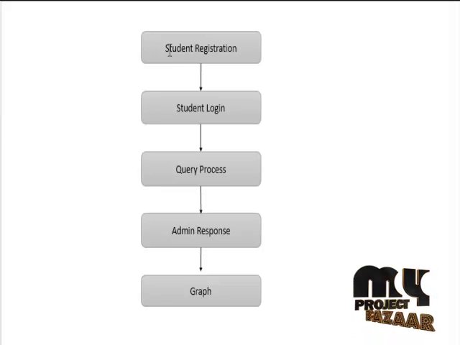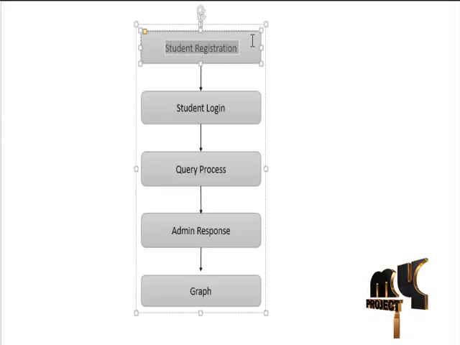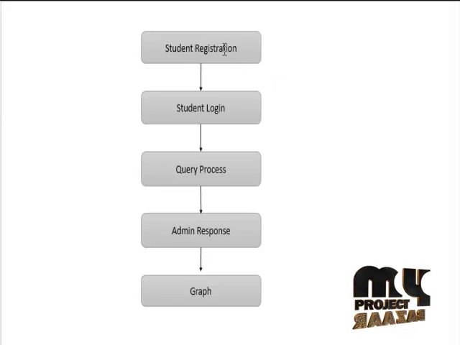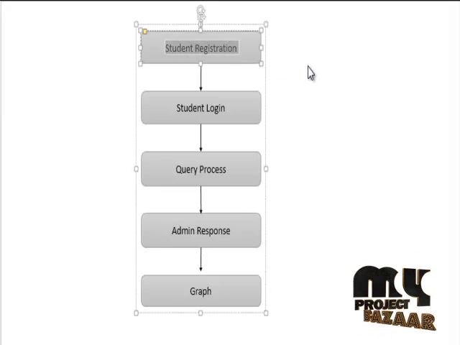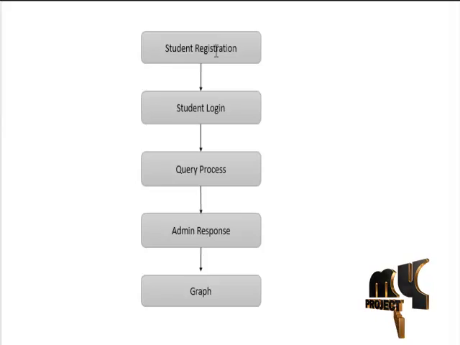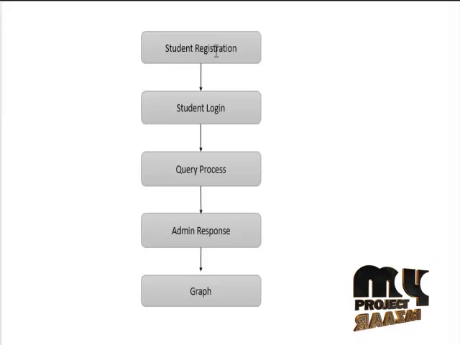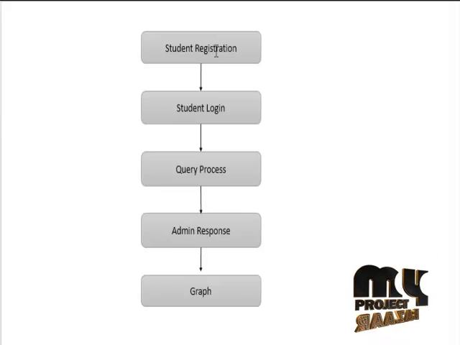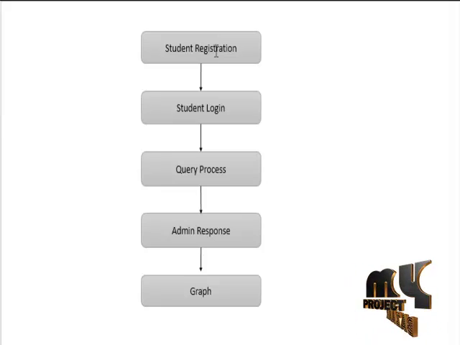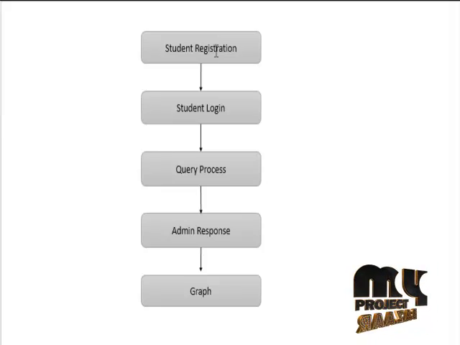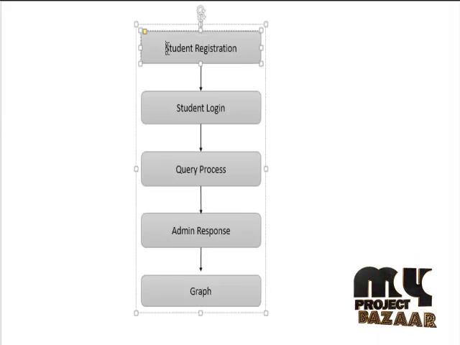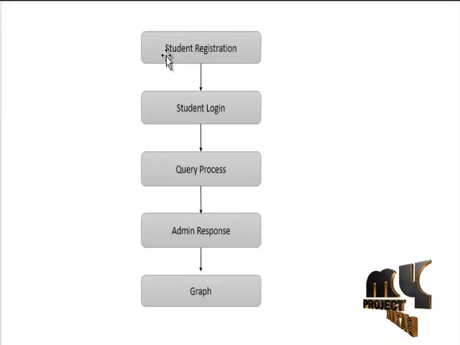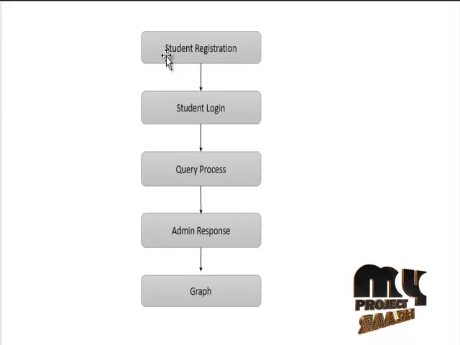So the registration process is a must. The student must register all of the information for the attributes, for example, student name, student mail ID, mail ID password, date of birth, college year, final year, state, city, and country. All of the information is gathered from the students and stored in the cloud database. So the first step, student registration, is completed.